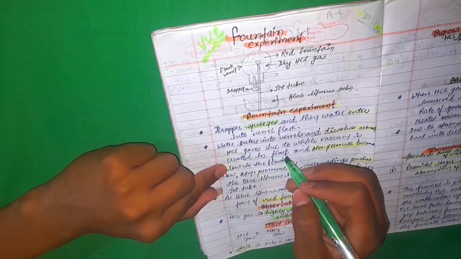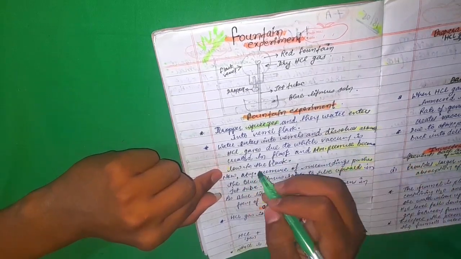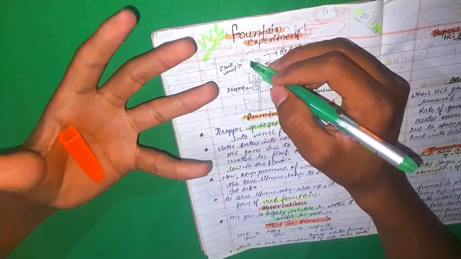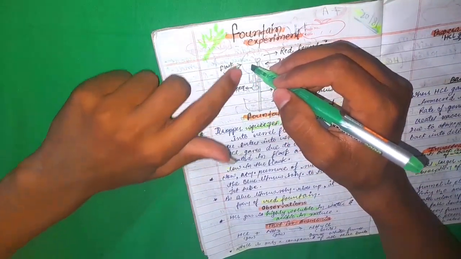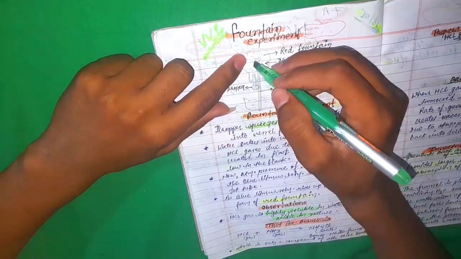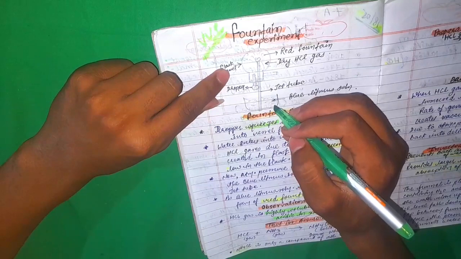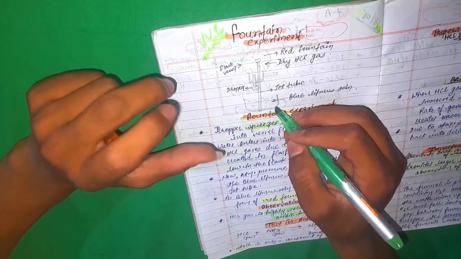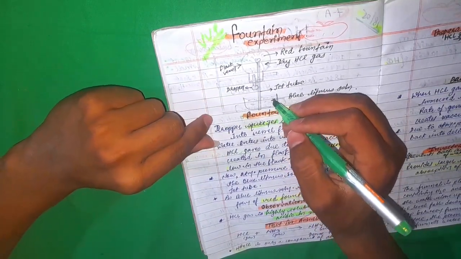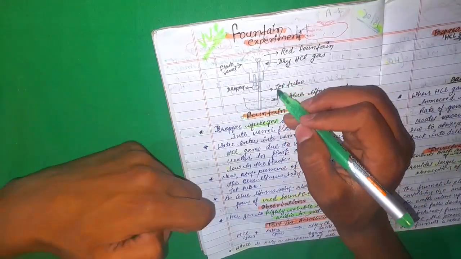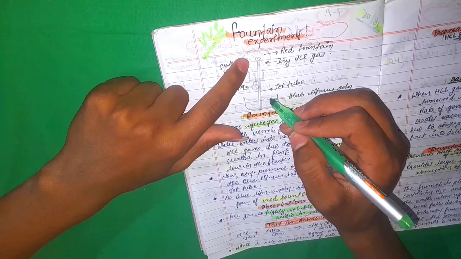a vacuum is created in the flask and the pressure in the flask becomes low. All the HCl gas will be absorbed by the water, so the atmospheric pressure of the flask will be low as compared to the atmospheric pressure of the beaker, because it's in the open environment, so the pressure will be high there and low here.